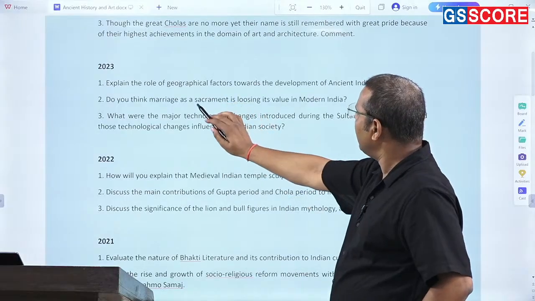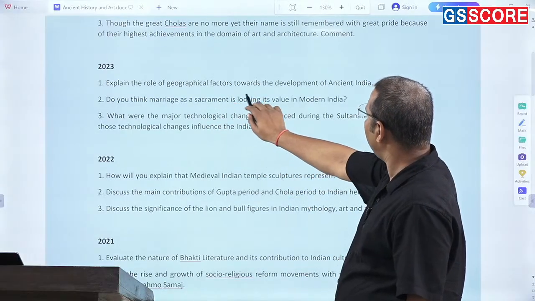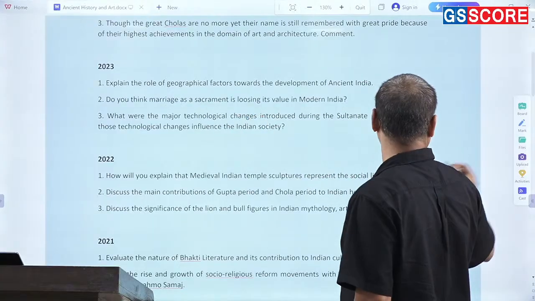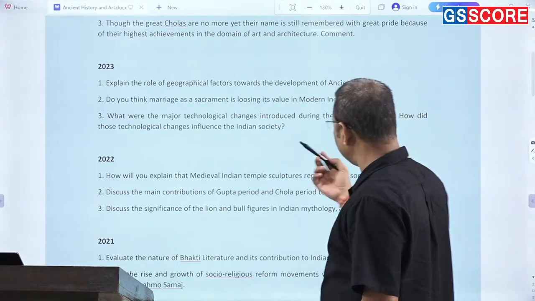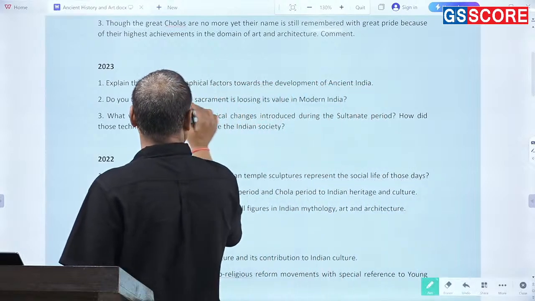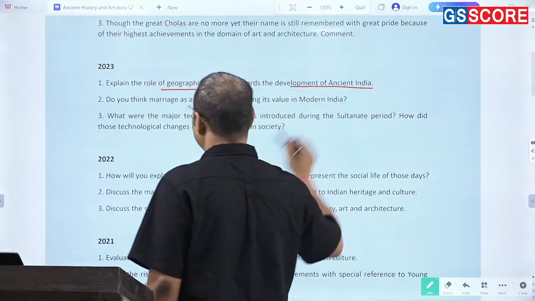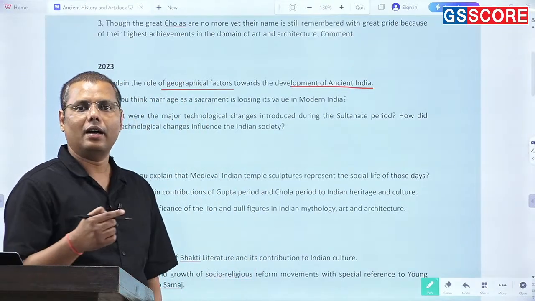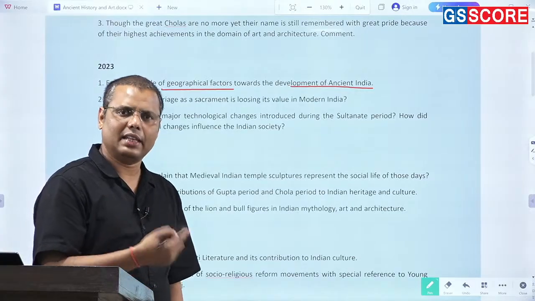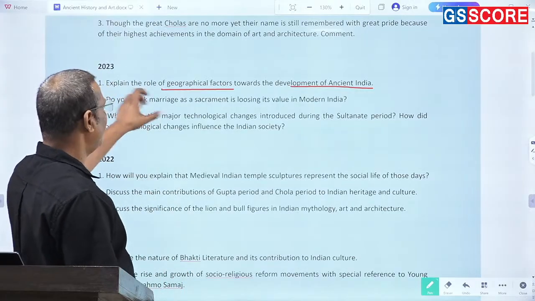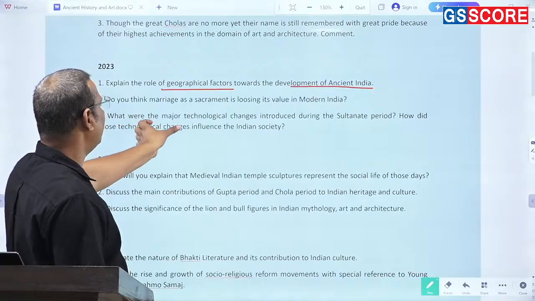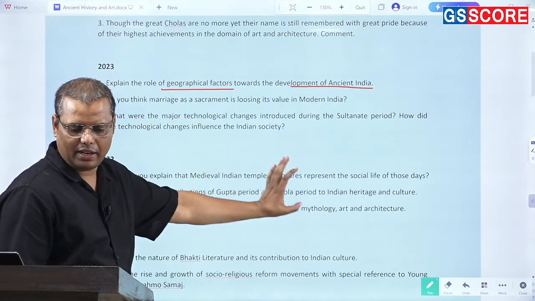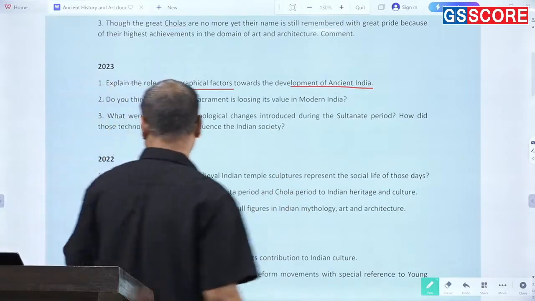They have asked precisely a question from ancient India, and it is from one of the chapters in the ancient Indian NCERT, and that is the geographical factors towards the development of ancient India. Now, how come the geographical factors had been playing an important role for developing the things or developing the society in the ancient times? The next question is more from society. Let's leave it. And then major technological changes introduced during the Sultanate period. Now, again, very different in nature.